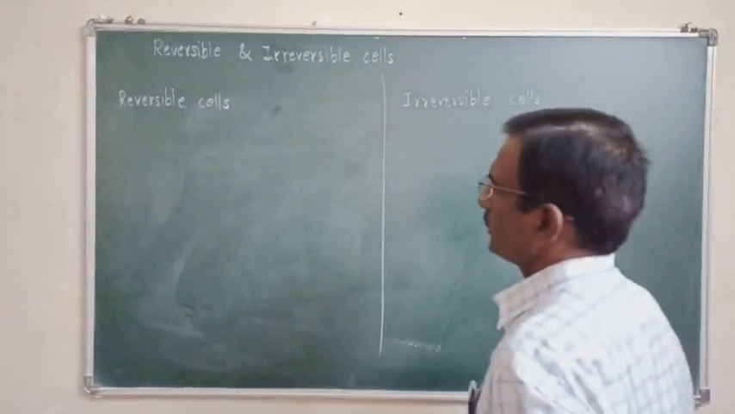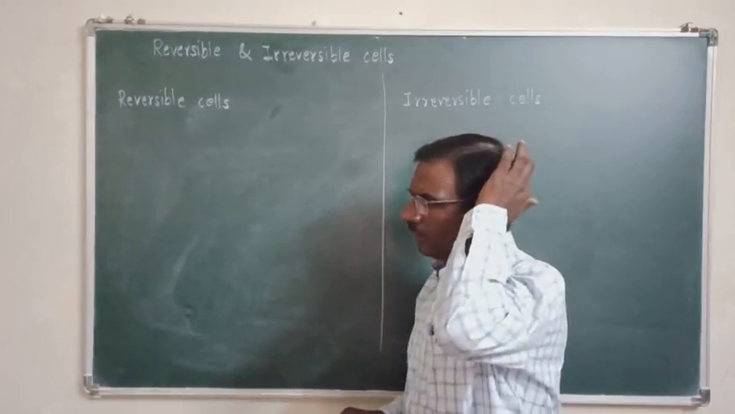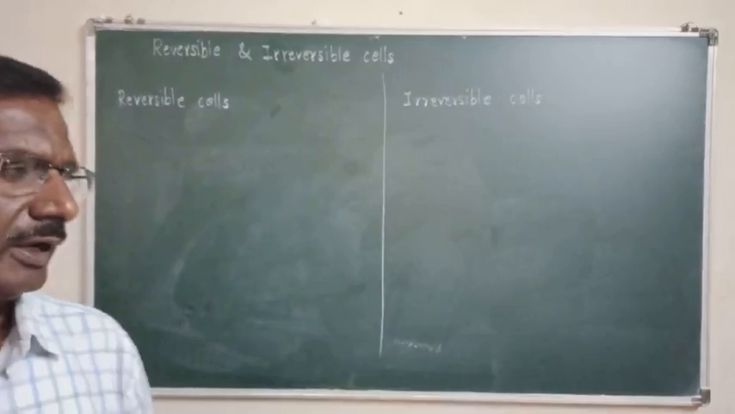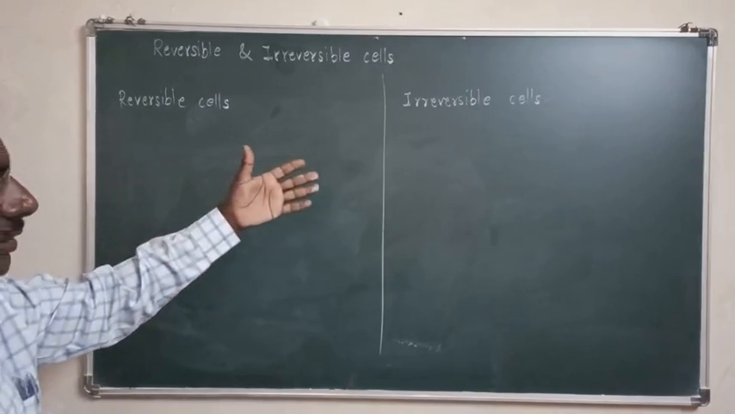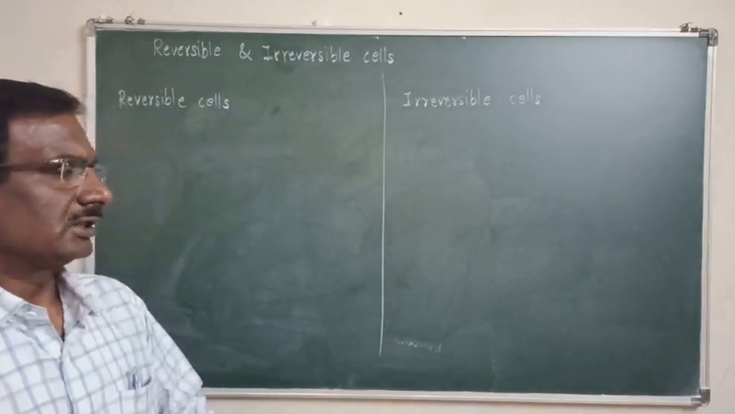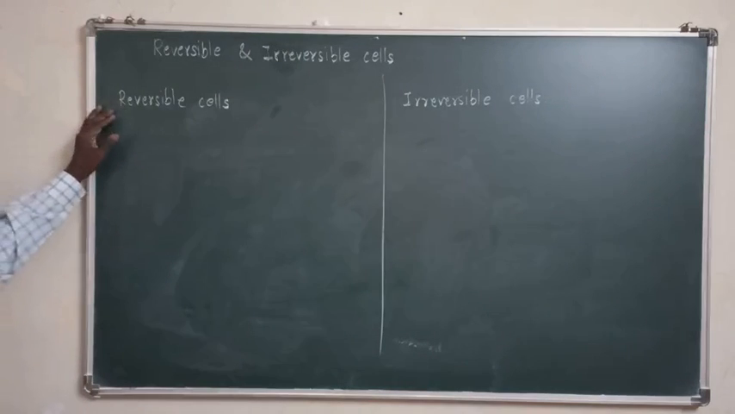Now we have to discuss reversible and irreversible cells. There are two conditions, and if a cell follows those conditions, it is called a reversible cell, and one that does not follow them is called an irreversible cell. Then we are going to discuss reversible cells.